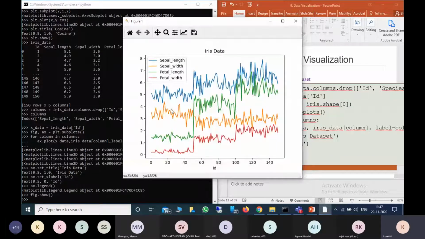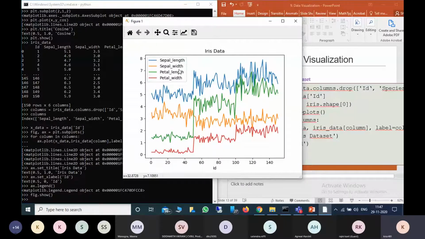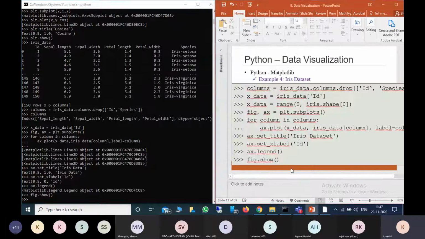Now we show the figure. Each value gives a separate line: sepal length, sepal width, petal length, petal width, and this is the axis ID. If you didn't provide ax.legend, it wouldn't show these legend values. So is it clear, everyone?